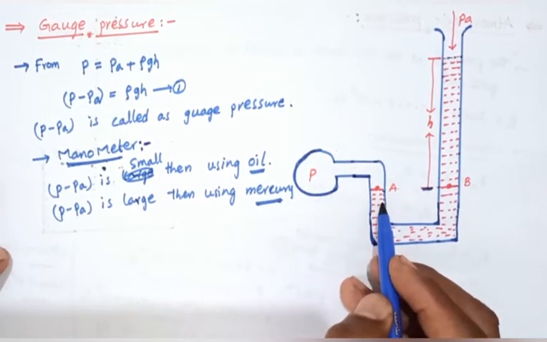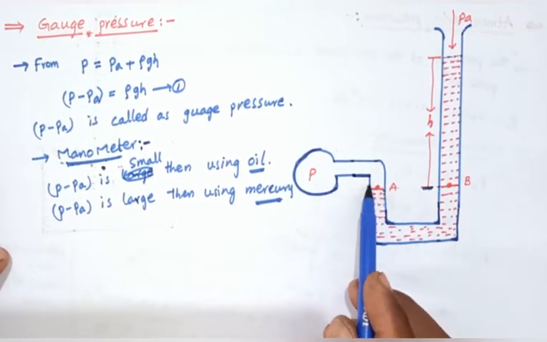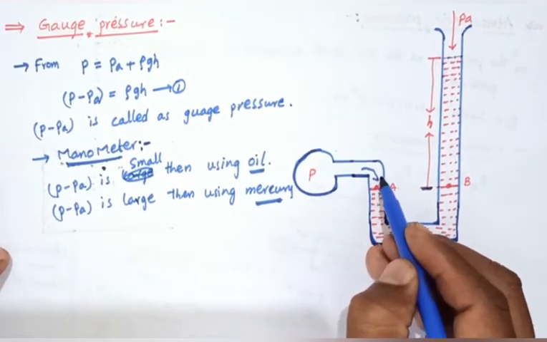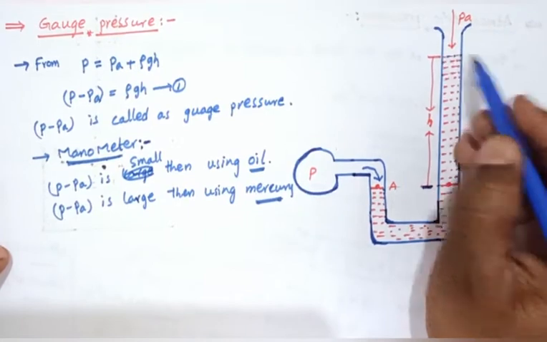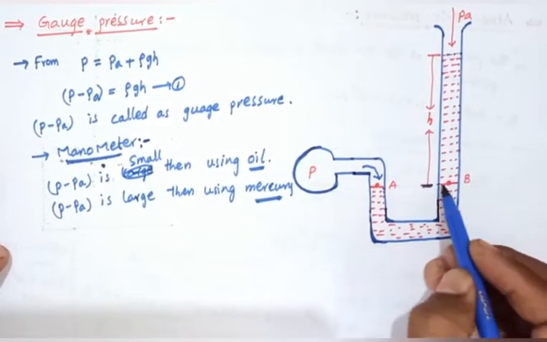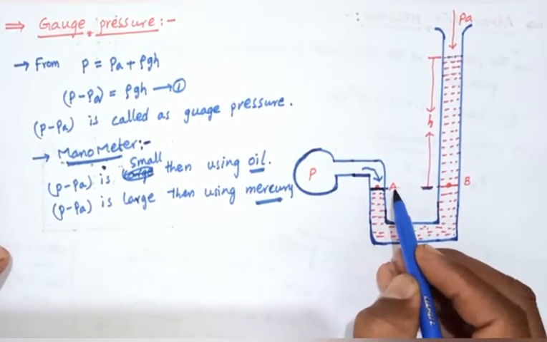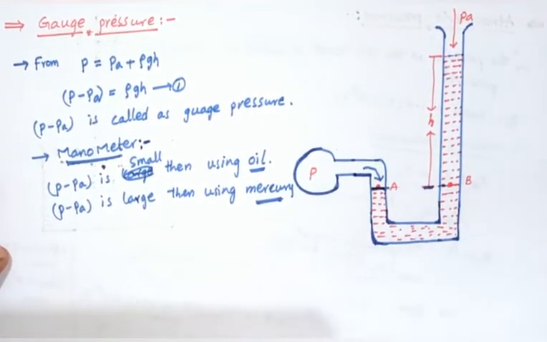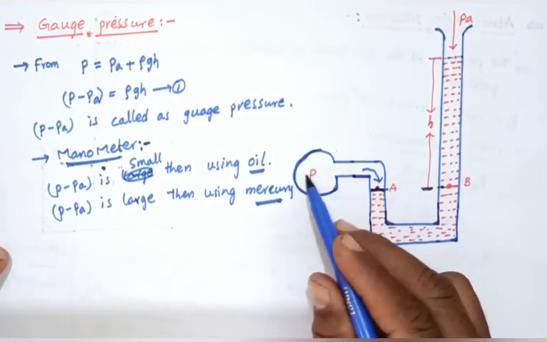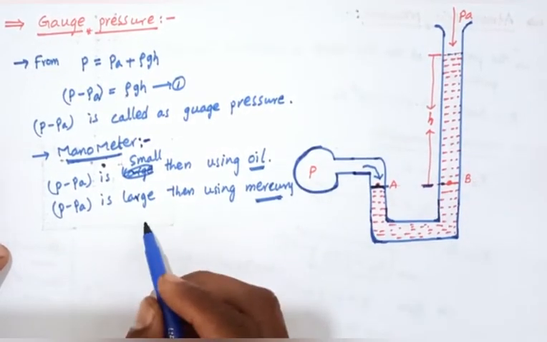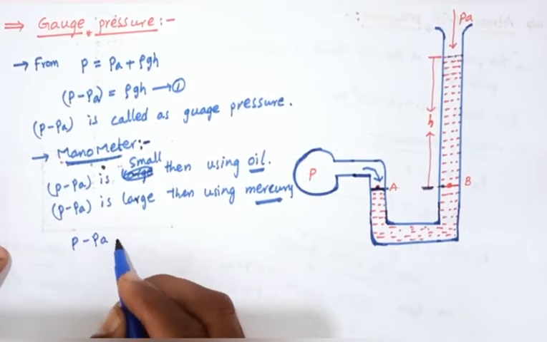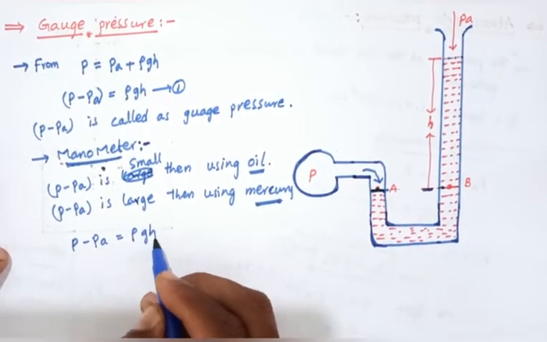The pressure acts on the fluid, and the height increases. Then at the A point we find the pressure P, and the pressure difference from this equation, P minus PA equals rho GH.